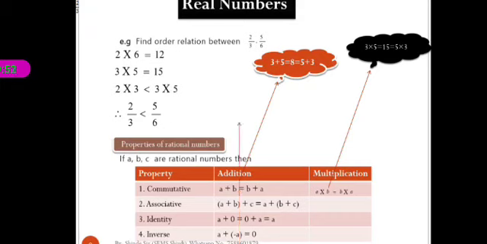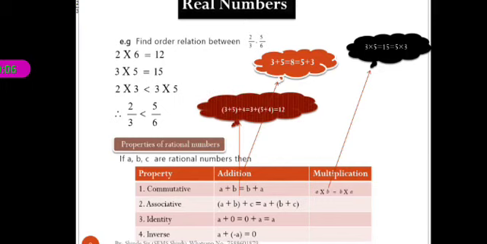Now the next, associative property. Here in the first bracket, A plus B plus C is equal to A plus, in bracket, B plus C. If we change the bracket, then what happens in case of addition? If we take 3 plus 5 plus 4, 3 plus 5, 8. 8 plus 4, 12. If we change the bracket, 3 plus in bracket 5 plus 4, first we take the addition in the bracket. 5 plus 4, 9. 9 plus 3, 12. We get the same addition. Okay, the addition is constant.